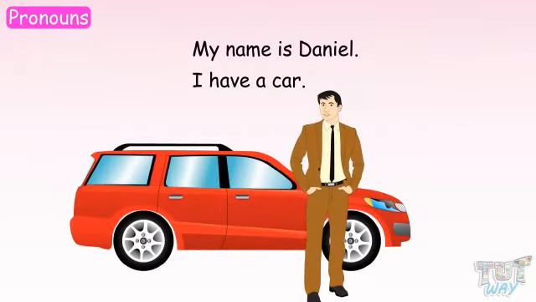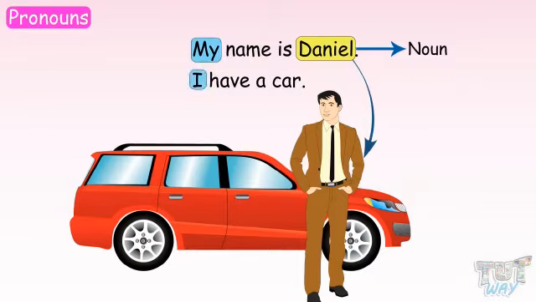My name is Daniel. I have a car. Here, the person we are talking about is Daniel. But there are two more words that refer to Daniel, which are my and I. My name is Daniel. My refers to Daniel. I have a car. I refers to Daniel. So, the words my and I refer to the naming word. So, these words are pronouns.